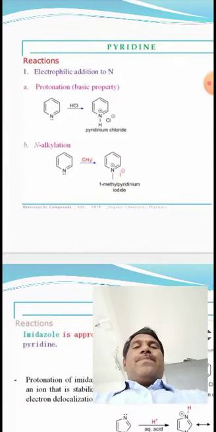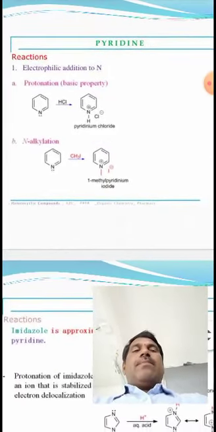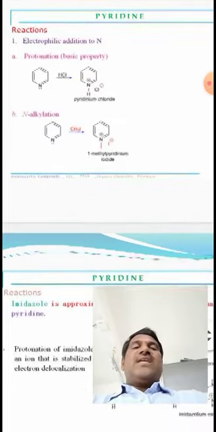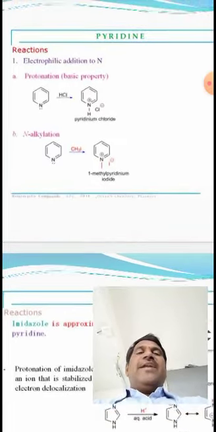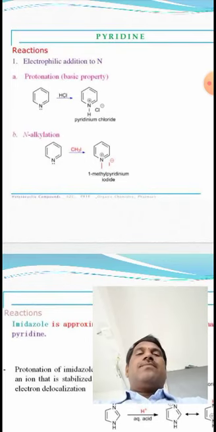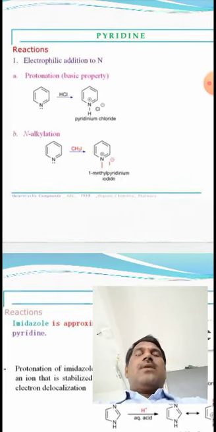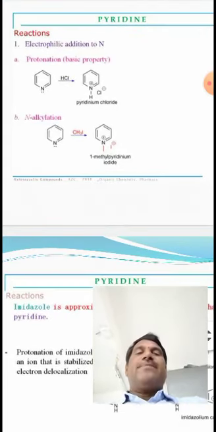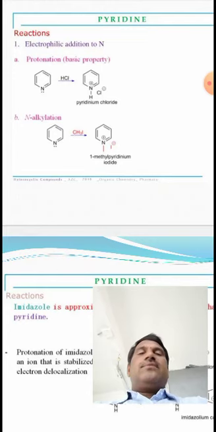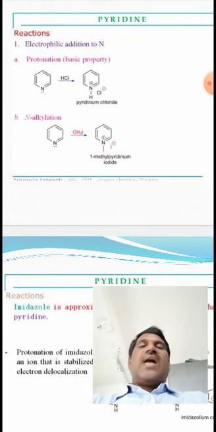So pyridine reacts with HCl, and pyridinium chloride is formed. This is the evidence for the basic property of pyridine. So in pyridine, nitrogen has a lone pair of electrons.